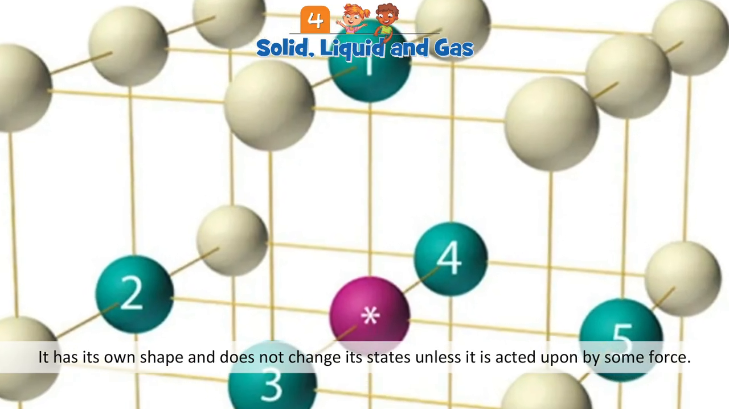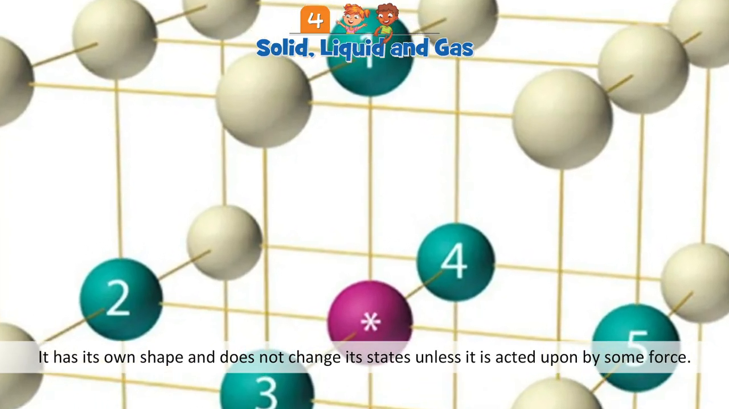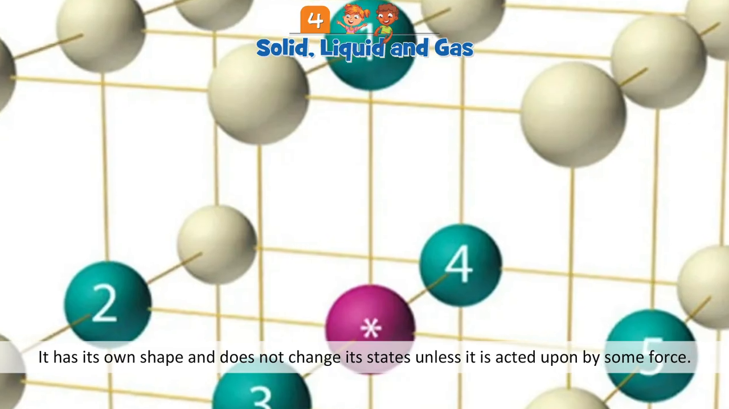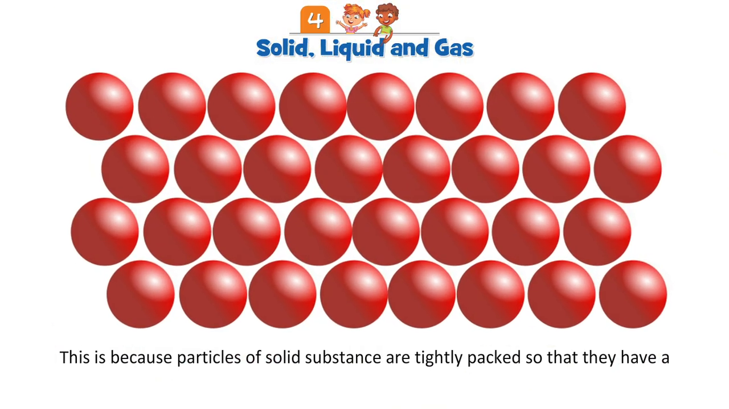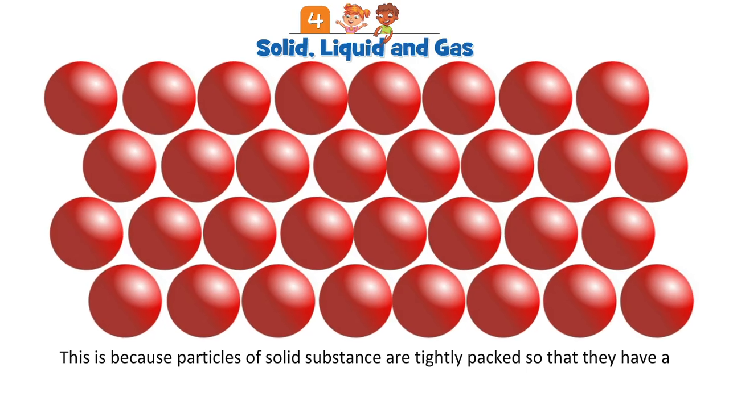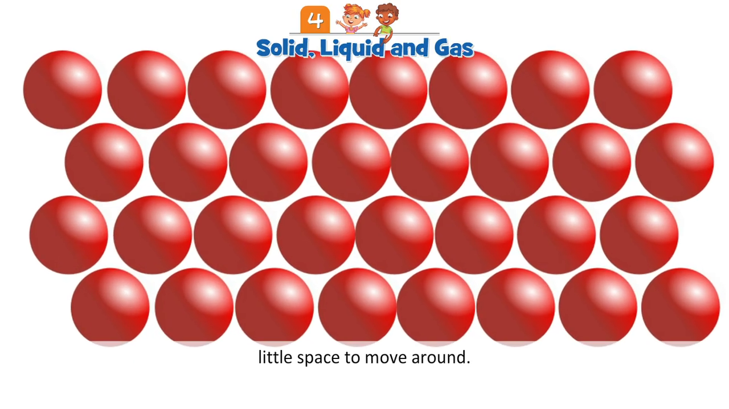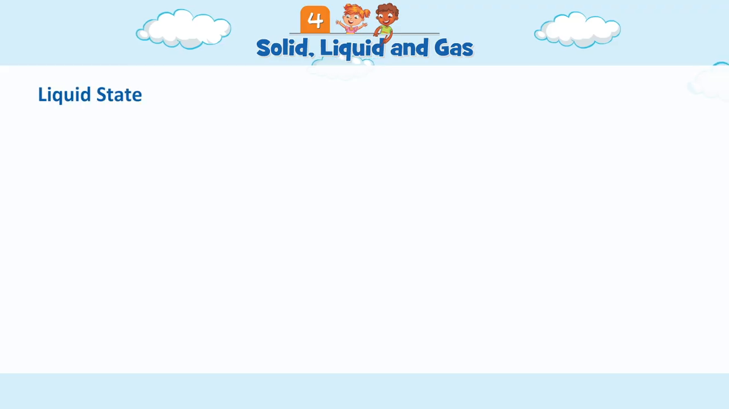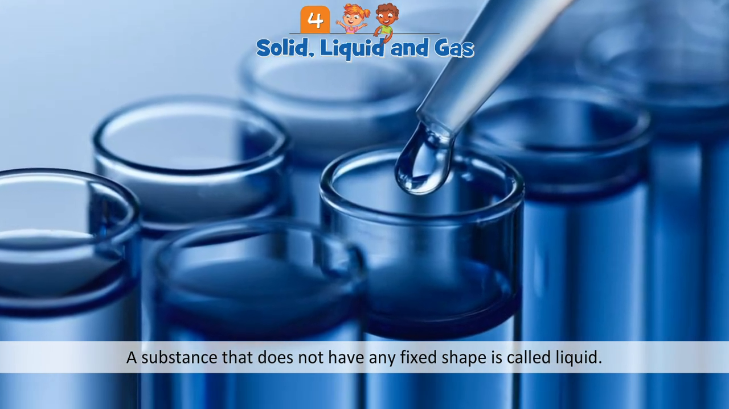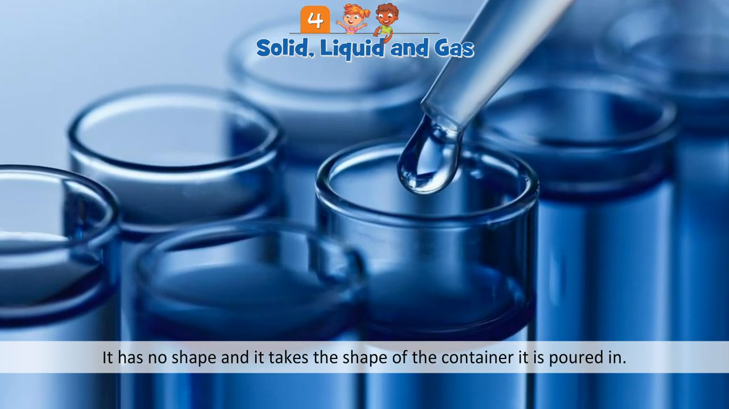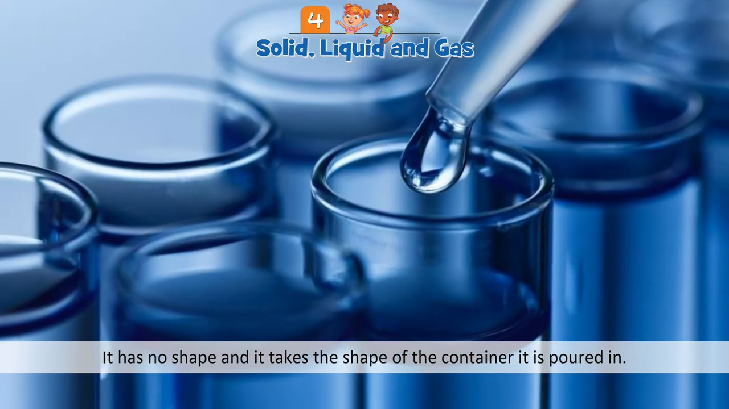It has its own shape and does not change its shape unless it is acted upon by some force. This is because particles of solid substance are tightly packed so that they have little space to move around. Liquid state. A substance that does not have any fixed shape is called liquid. It takes the shape of the container it is poured in.